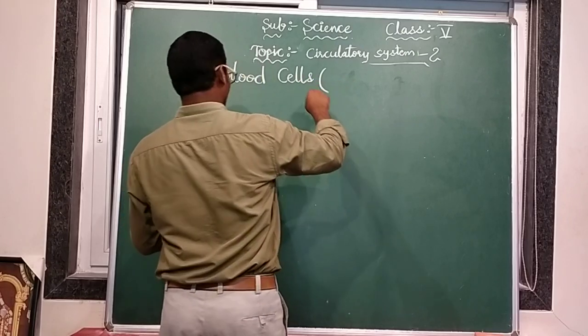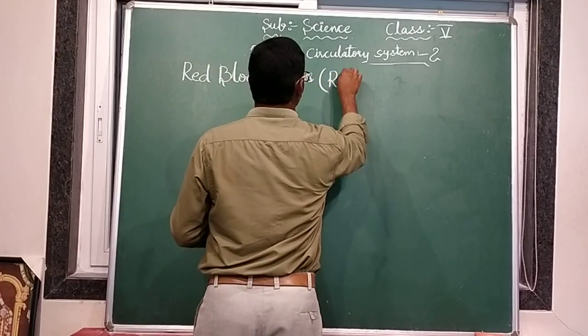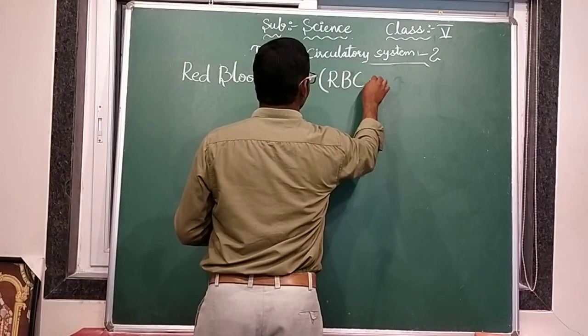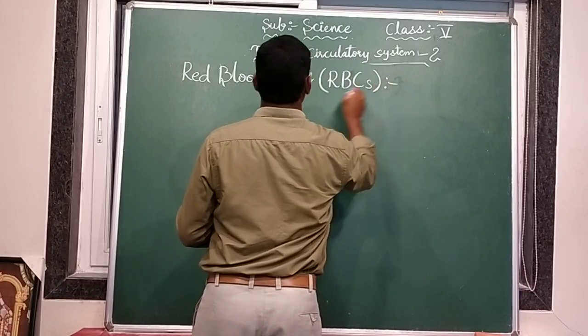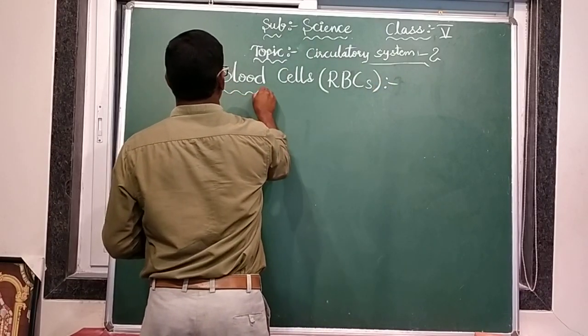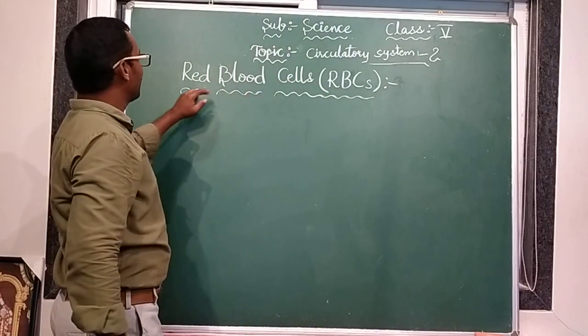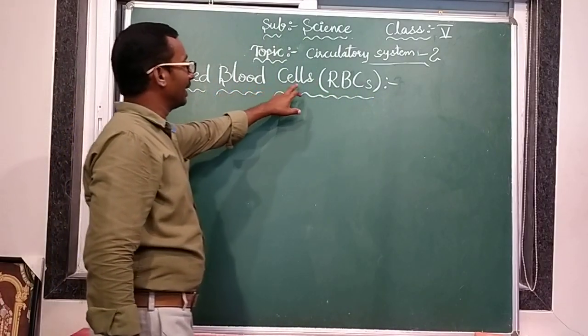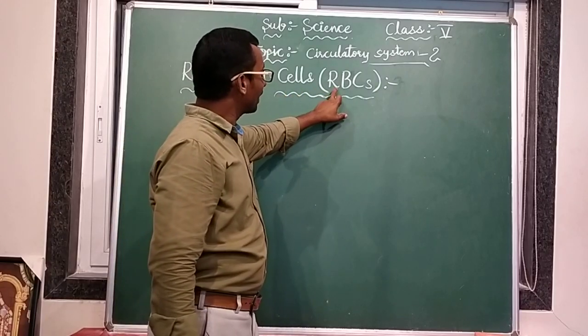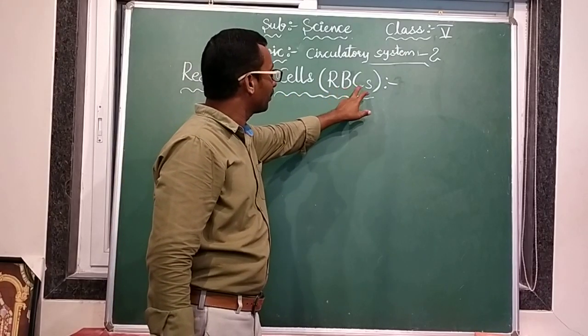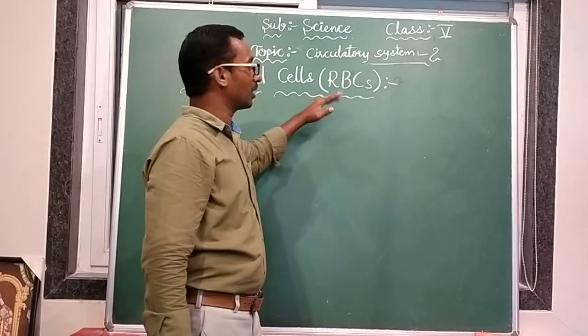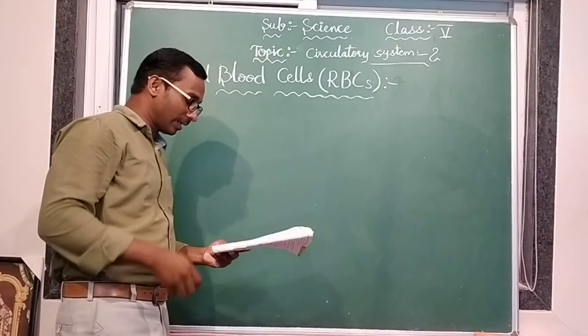Shortly, we are writing them as RBCs like this. We write R, capital B, capital C, and small s. RBCs, red blood cells.